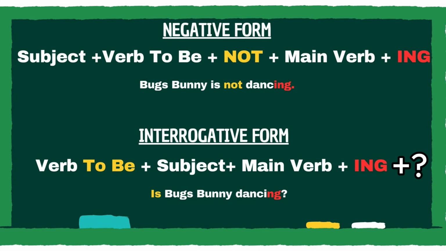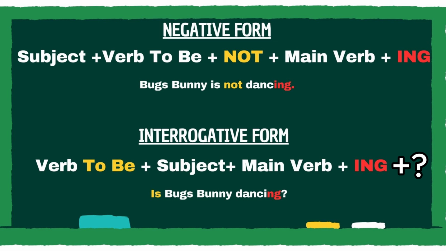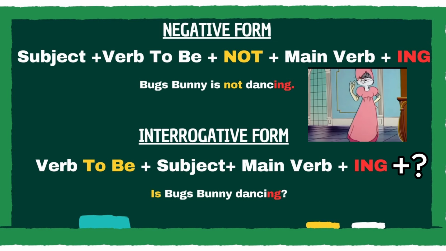To build the negative form, we need the subject, verb to be, not, the main verb, plus -ing termination. For example, Bugs Bunny is not dancing. To build the interrogative form, we need verb to be, subject, main verb, -ing termination, and question mark. For example, is Bugs Bunny dancing?